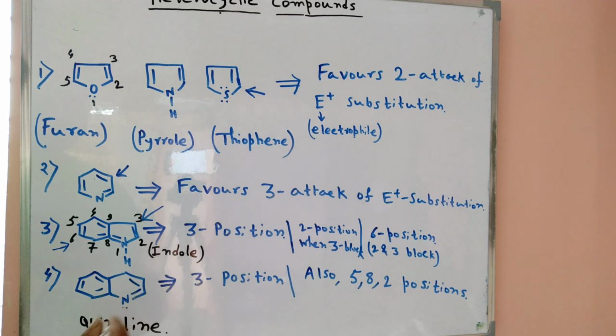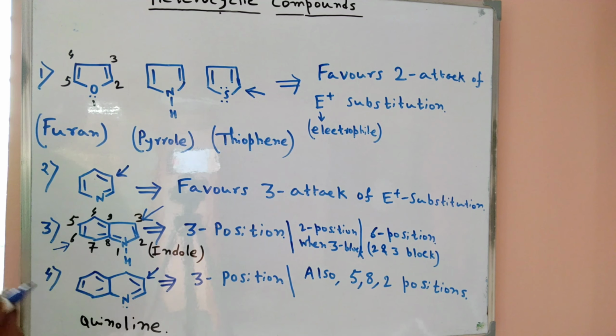Now we conclude. In the case of quinoline, the 3 position is more favorable, because the plus charge is not formed there, while the plus charge also forms at the 2 and 4 positions. So for this reason the 3 position is more favorable. Also, electrophilic attack takes place at the 5, 8 and 2 positions. So we also conclude this in our discussion.